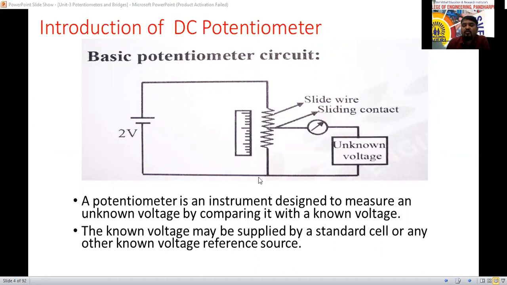Now we give the known voltage, then we identify whether it is correct or not by comparing. That is called potentiometer. So the unknown voltage may be compared with a standard cell or any other known voltage reference.